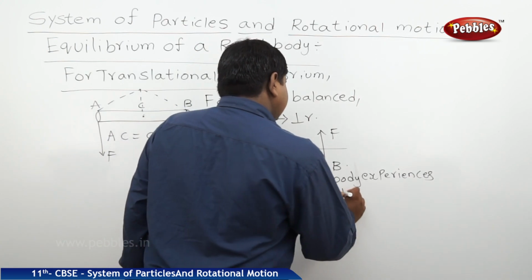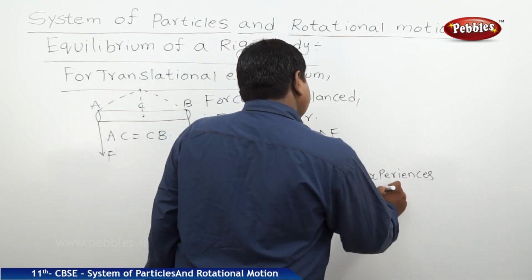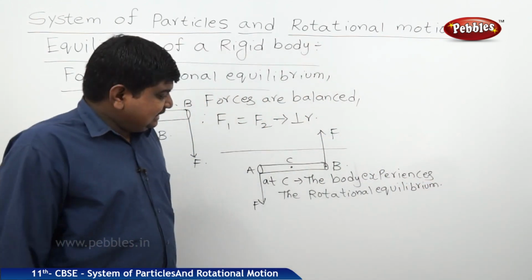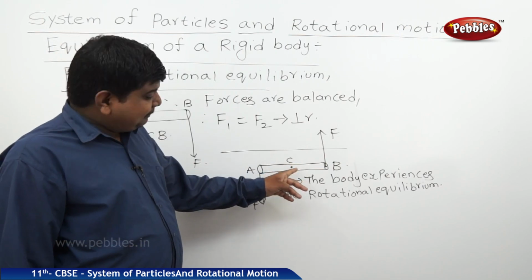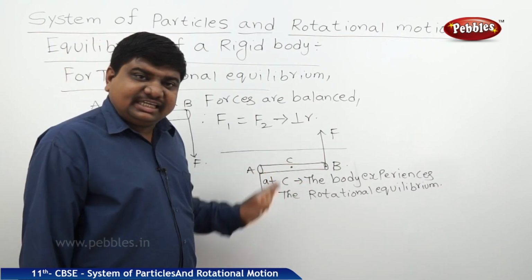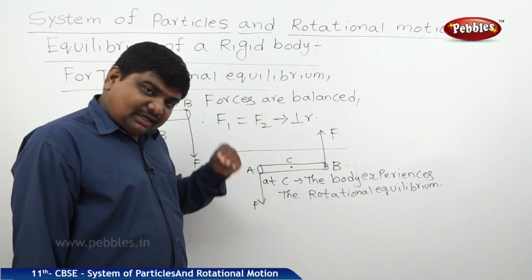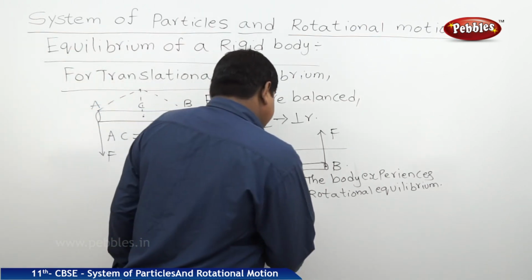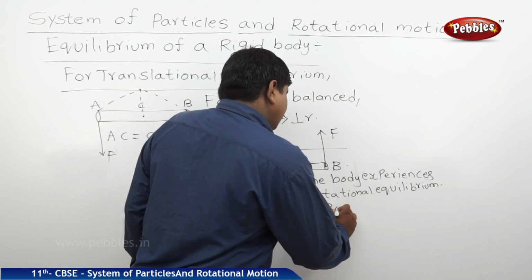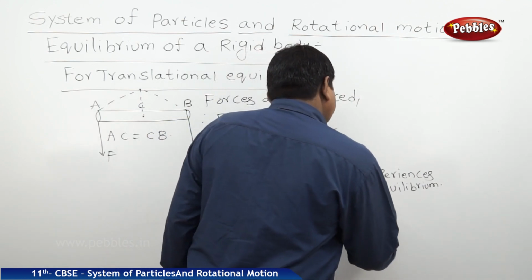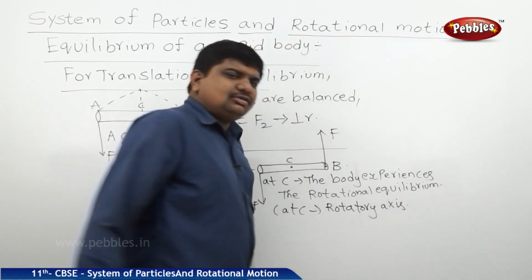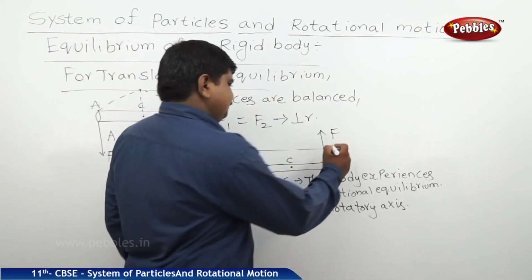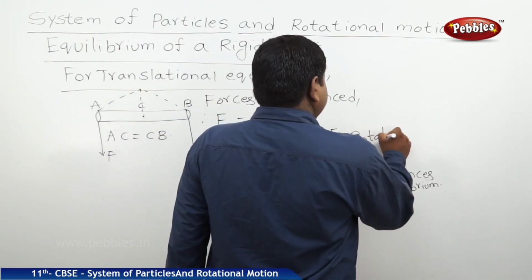Rotational equilibrium. So what we can understand is, if you imagine a perpendicular line which is passing through the C, then that axis, or that line which is perpendicular and passes through the C, acts as a rotatory axis. So at C we can imagine the rotatory axis, also called the axis of rotation. Then we can say the body is under rotational equilibrium.